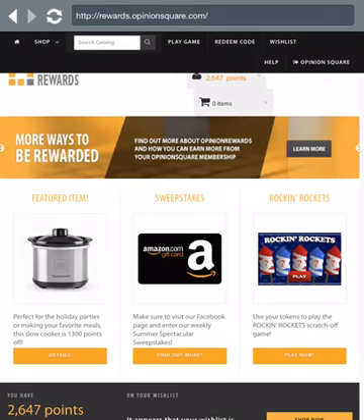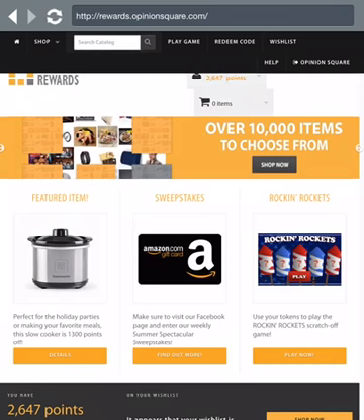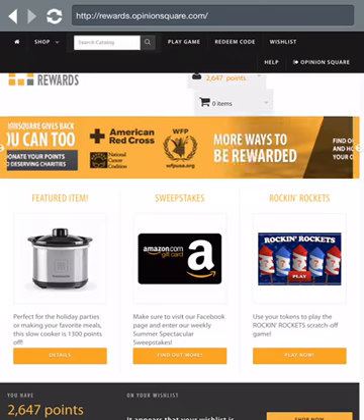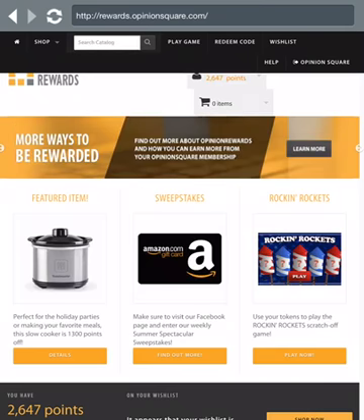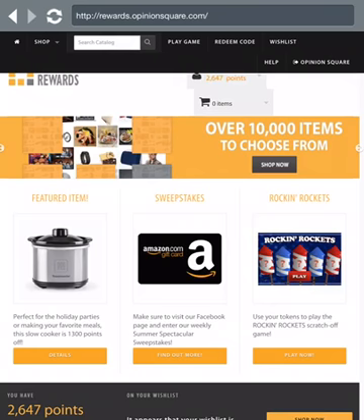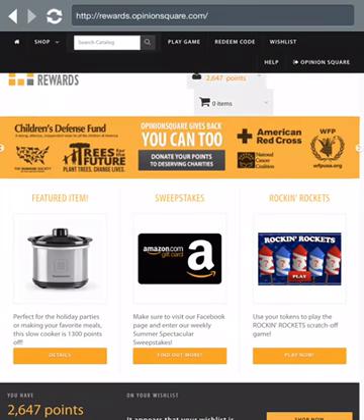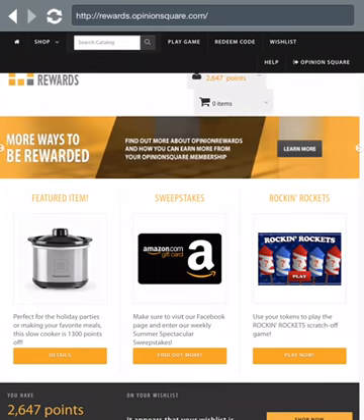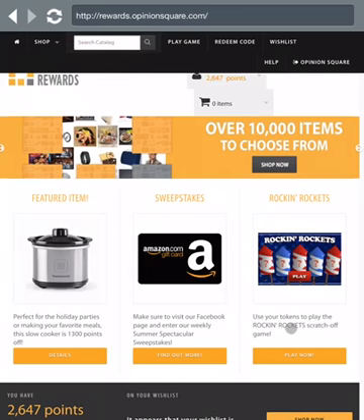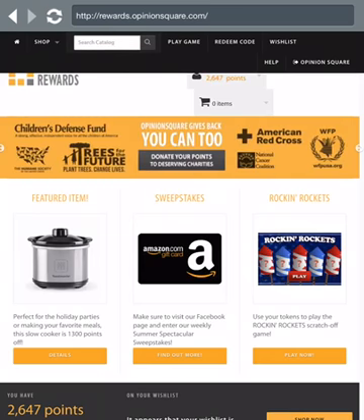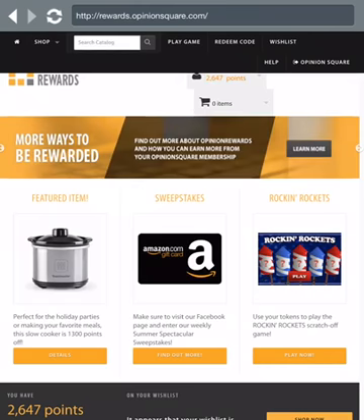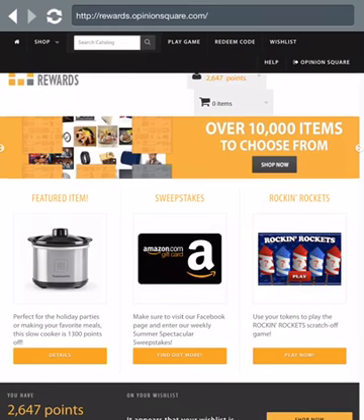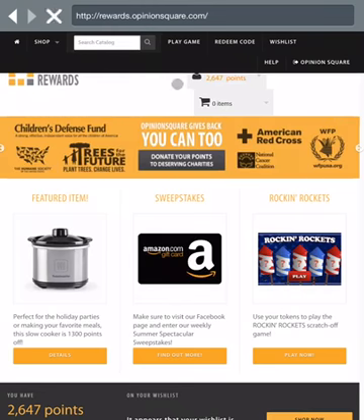And you have down here, sort of in this area where I clicked on it, below the middle part that's scrolling across the screen, you have featured item, and then you have sweepstakes in the middle there, and then this Rockin' Rockets, where you get tokens. If you don't qualify for a survey, they will give you a token. And when you get tokens, you go onto the website and hit where it says down below, play now. It's like a little mini game where you could win points, and you could win other prizes, but it's mostly points, and then it'll just add to the points that are here.